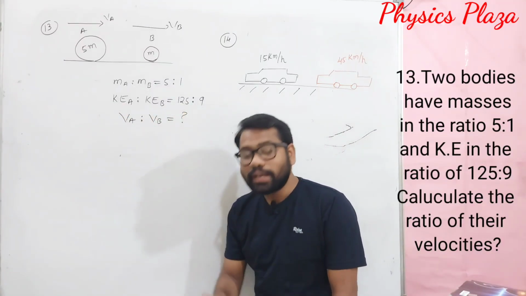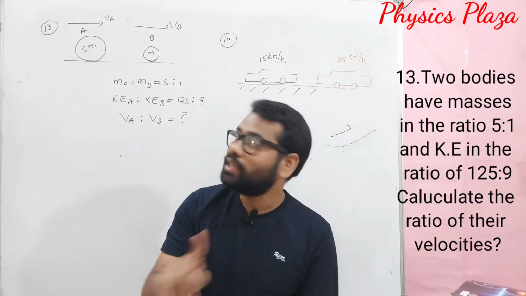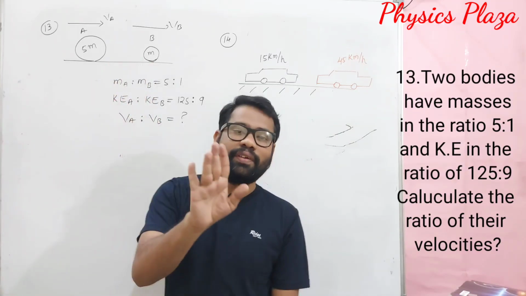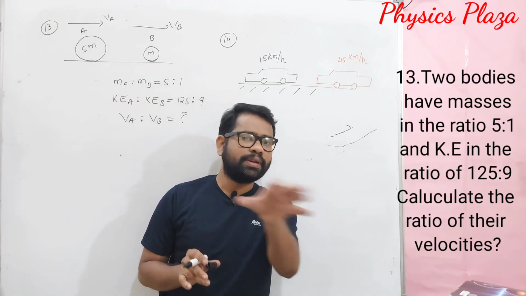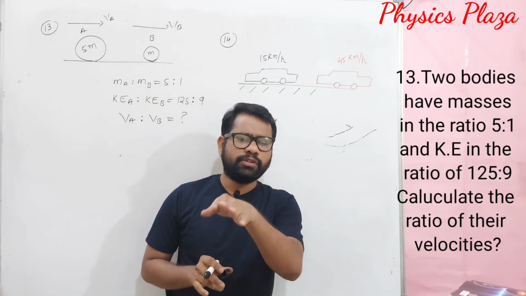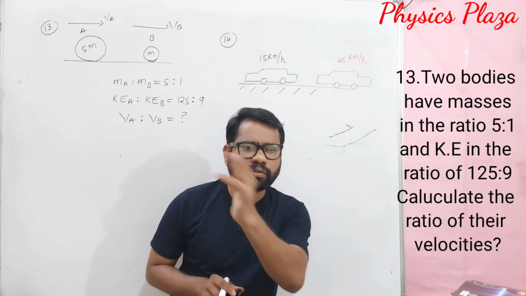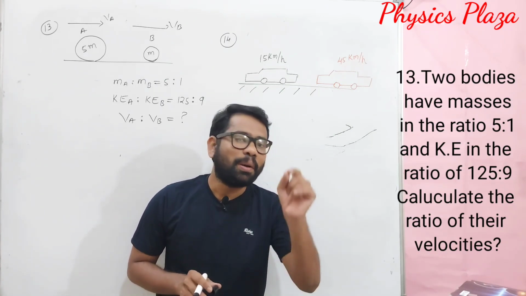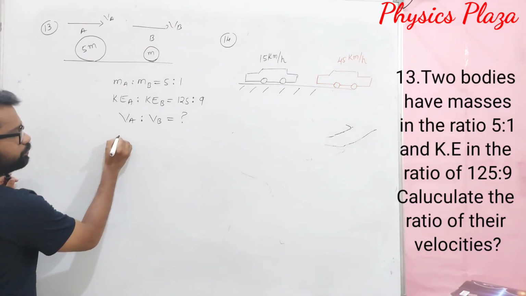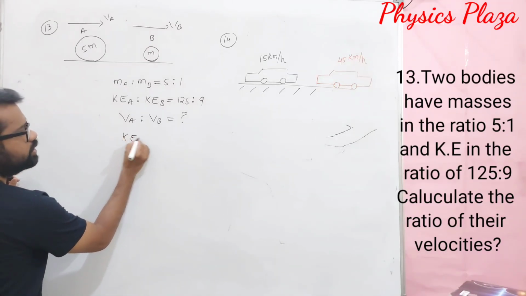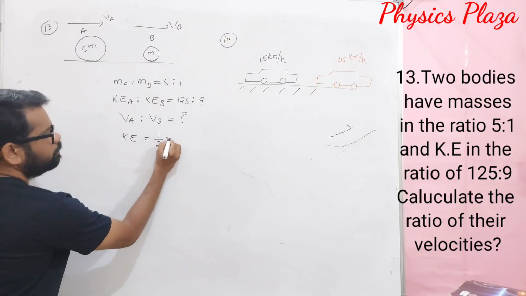Then what is the ratio of the velocity of these 2 bodies with the different masses we need to calculate? Children, till now we have discussed the case where mass remains constant, so that by using the concept kinetic energy is proportional to V square, we calculate it. But this time mass is also involved, look here. As we know, kinetic energy is equal to half mv square.